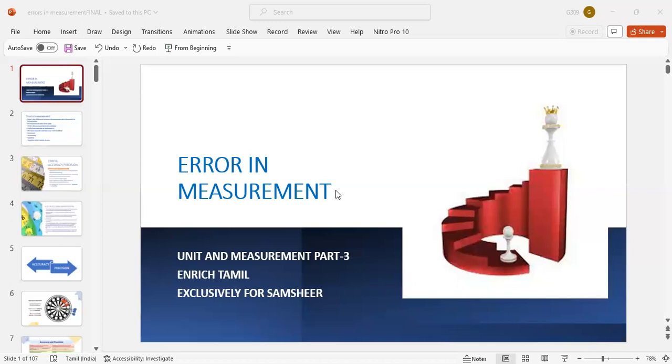That 4 degrees is the instrumental error. In vernier calipers, the vernier zero should coincide with the main scale zero. If there is no coincidence, there is an error called zero error in the vernier calipers. This type of error is called instrumental error. Likewise in the screw gauge also.